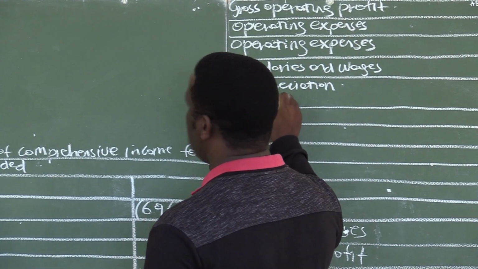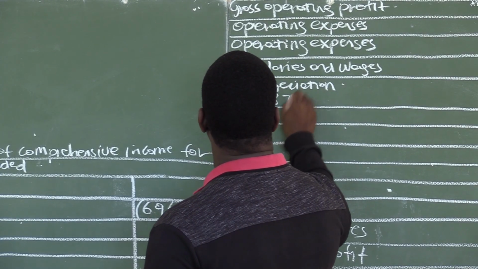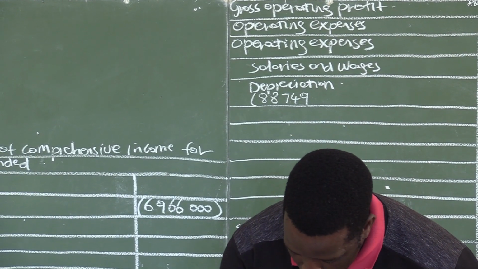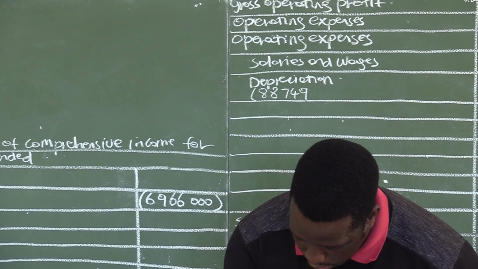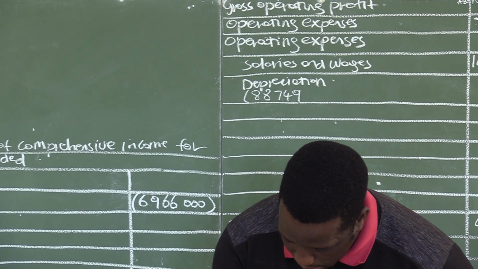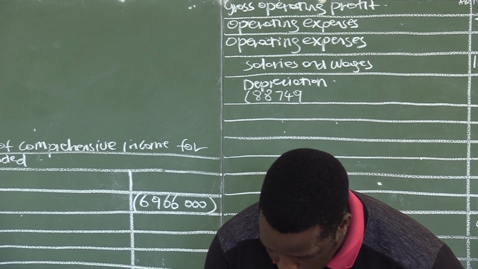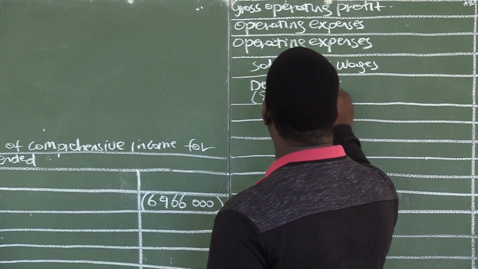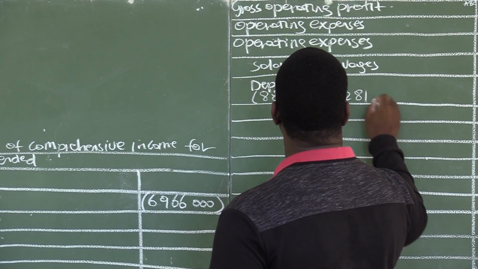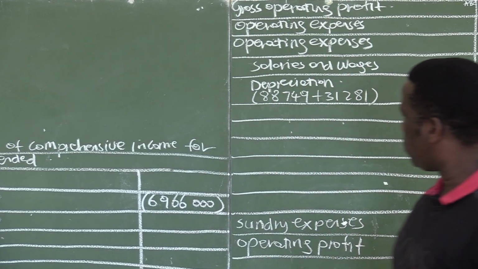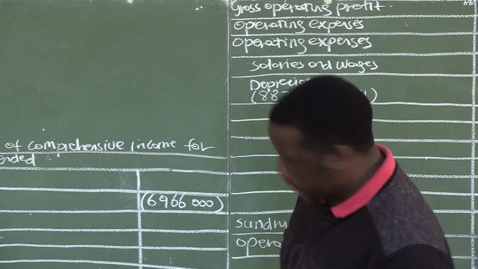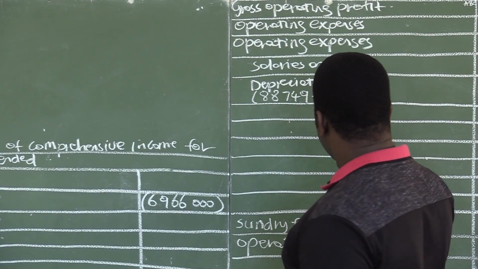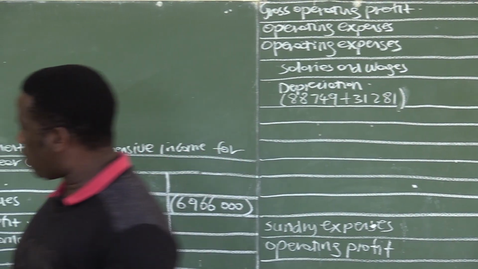Depreciation, the total is 88,749. And there is also depreciation on equipment, because this business has got two fixed assets here. There is vehicles and equipment, and depreciation for equipment has already been given, which is 31,281. So that's 88,749 plus 31,281.